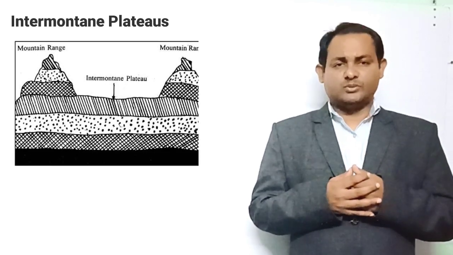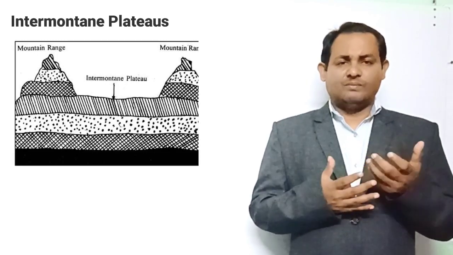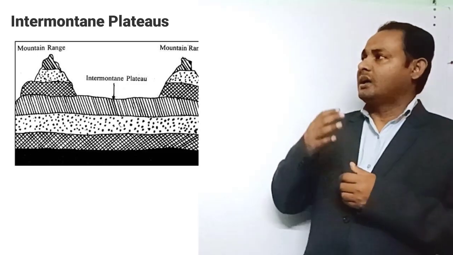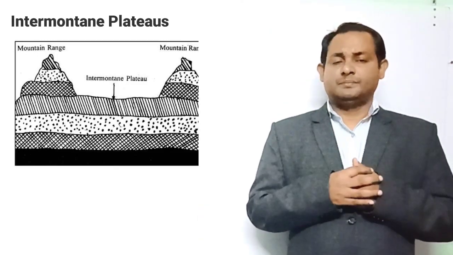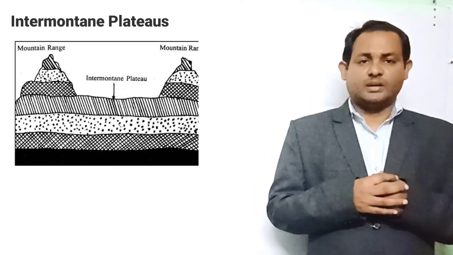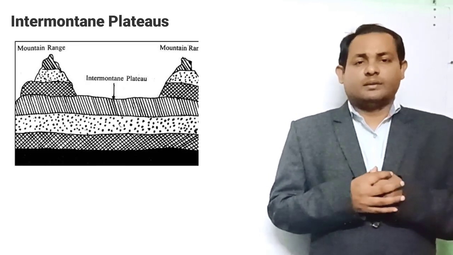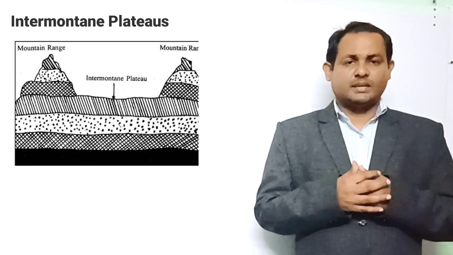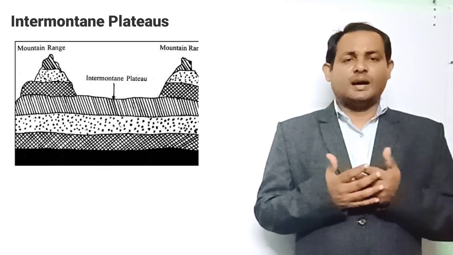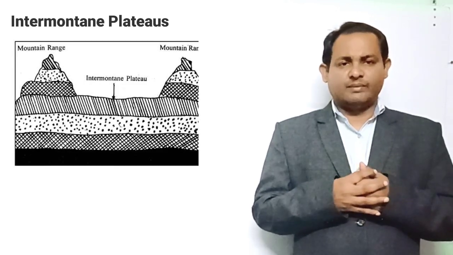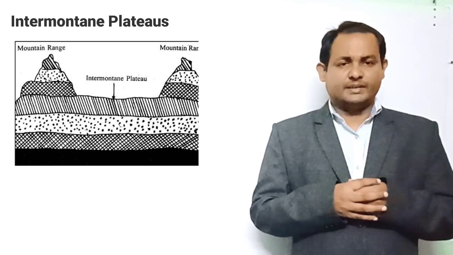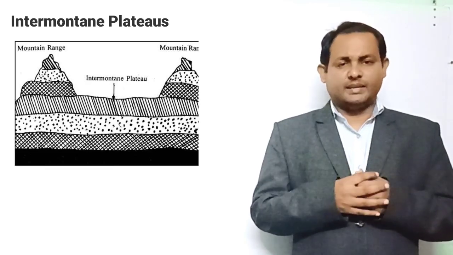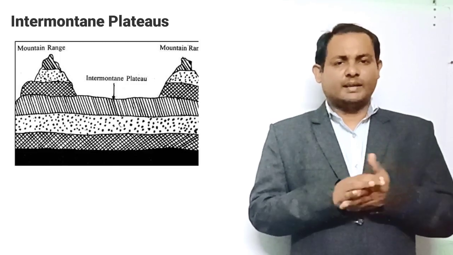First of all, the intermountain plateau. These are plateaus bordering mountain ranges, generally partly or fully enclosed within the mountains. The word intermountain basically means between mountains. Intermountain plateaus are the highest in the world, and they have nearly horizontal rock layers which are raised to a very high level by vertical movements of the earth.